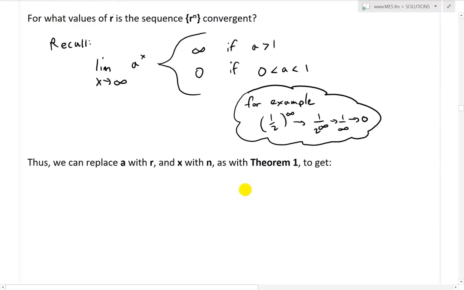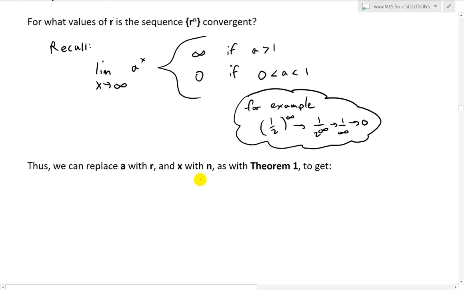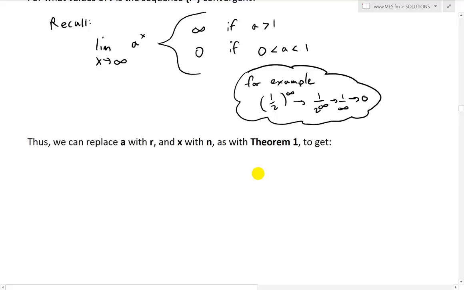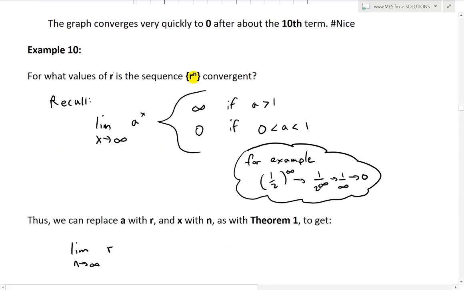Yeah, so thus we can replace a with r and x with n as with theorem 1. Because it's the same function, but then in integer or sequence mode, it'd be the same thing. So we'll have limit as n approaches infinity of, instead of a, I'll just write r to know that we're dealing with a different one. And also because we're dealing with r there, my bad.